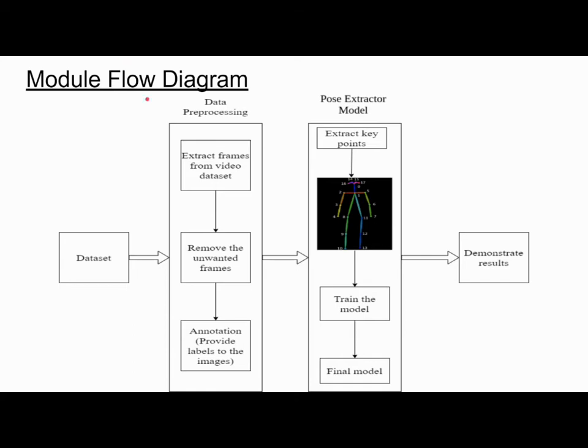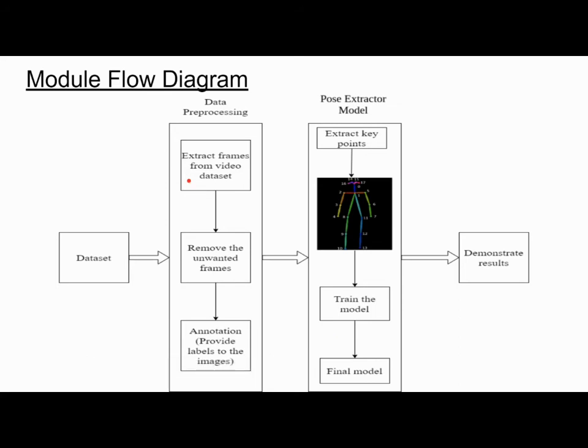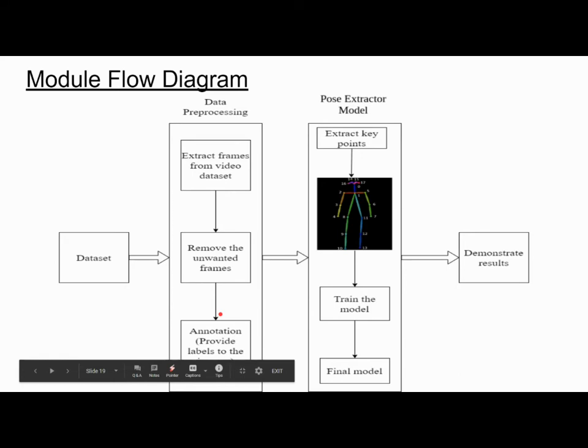The system consists of 3 modules: data preprocessing module, pose estimator, and the final classifier. The first module, data preprocessing module, is used to prepare data for training. The input to this module is video files of different human activities. From these video files, frames are extracted. Unwanted frames are removed to clean the data, and then the frames are labeled.